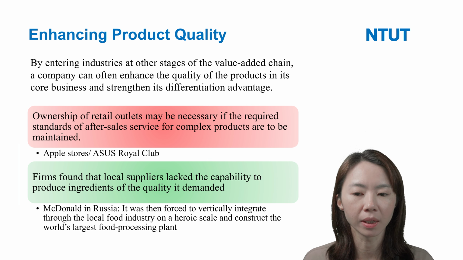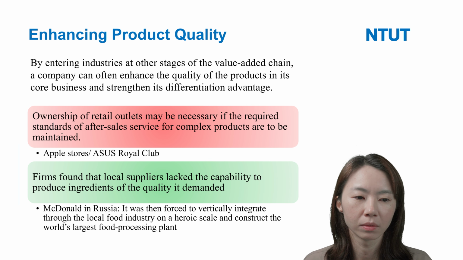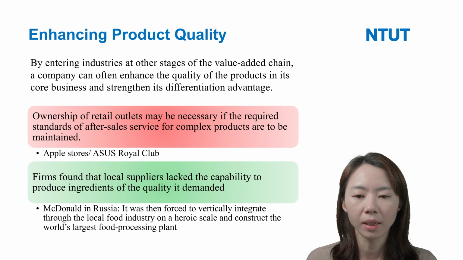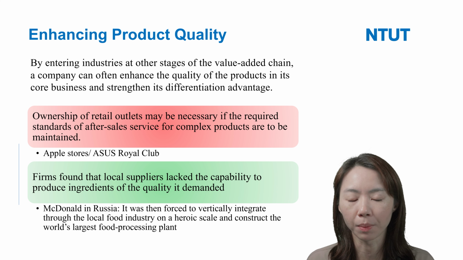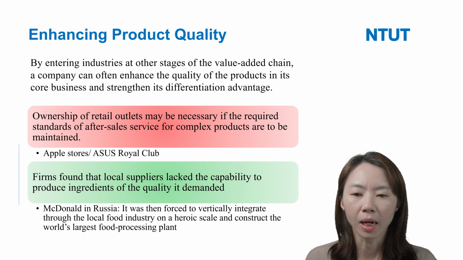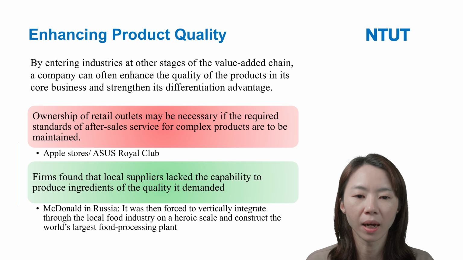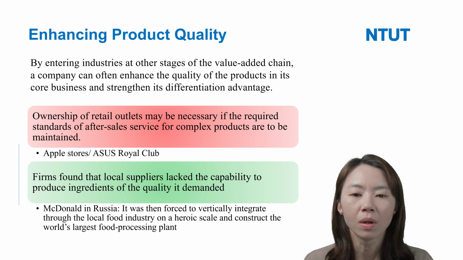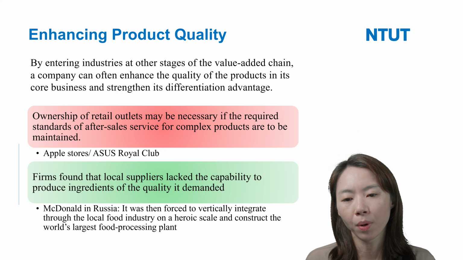For example, Apple established its retail outlet, the Apple Store, right? And like Asus, you have the Royal Club. If your computer is broken, you can send the computer to the Asus Royal Club. Both these outlets help them provide good after-sales service, right?